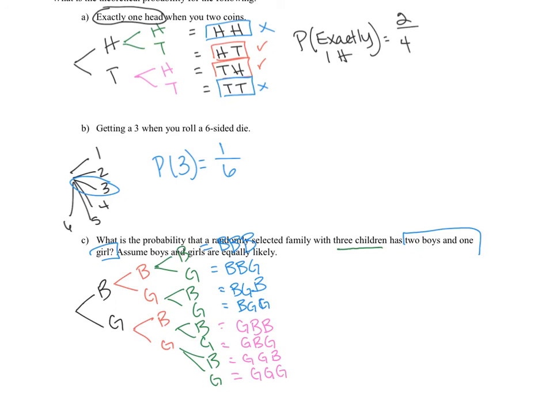I'm interested in those that have 3 children with 2 boys and 1 girl. So let's circle the ones that have 2 boys and 1 girl. And it looks like there are 3 events like that out of a total of 8 events.